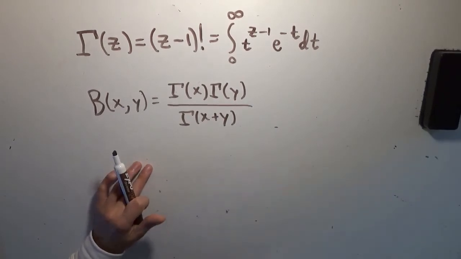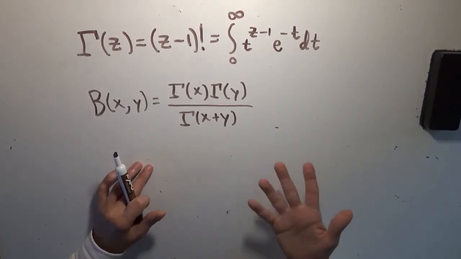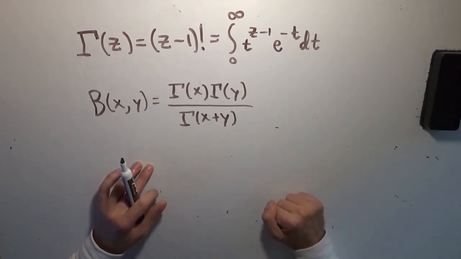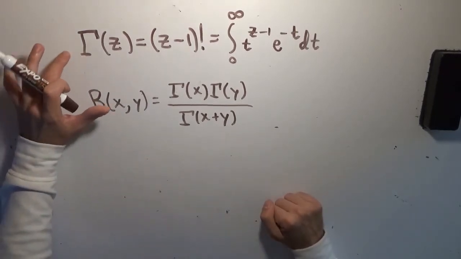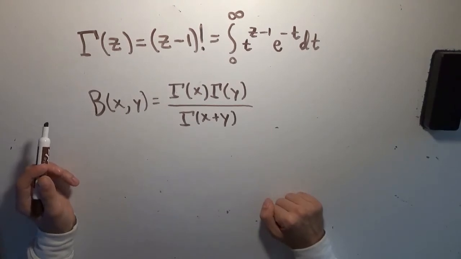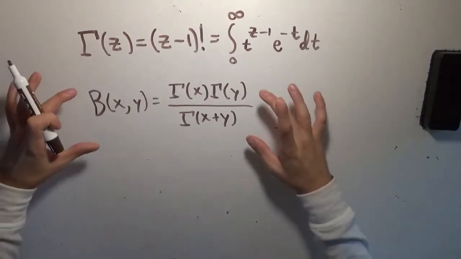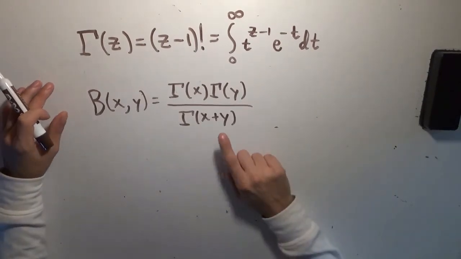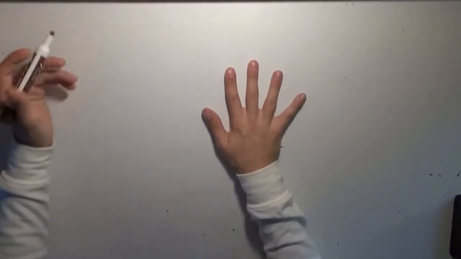And as a result of being able to derive what the beta function actually is as an integral, we can then find out Legendre's duplication formula for gamma of 2z. So, assuming that we know this already, and that this is our goal, let's figure out how we can derive this. So the first step is to consider the product of the gamma function.